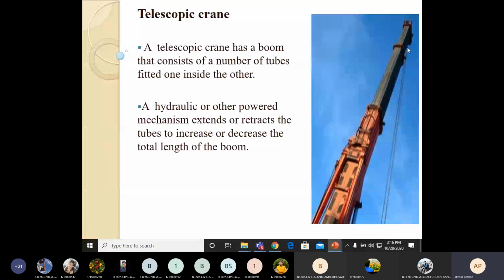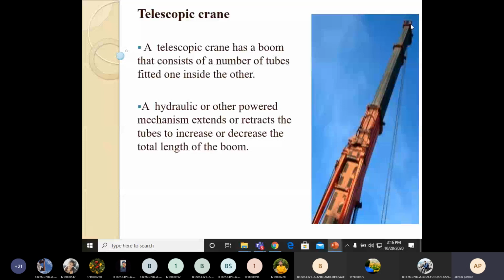Its principle is based upon a hydraulic or other powered mechanism that extends or retracts the tubes to increase or decrease the total length of the boom. So this is a particular advantage. You can increase or decrease the length as per your construction criteria, the length of this pipe, or you can say the boom.